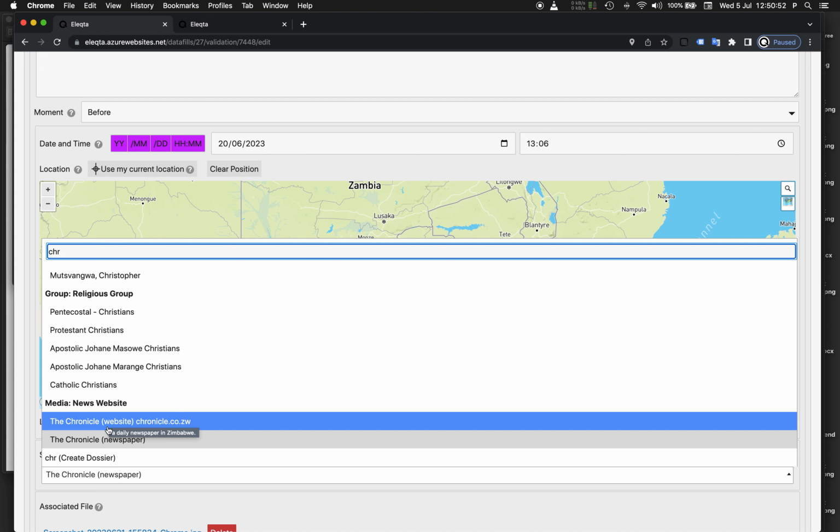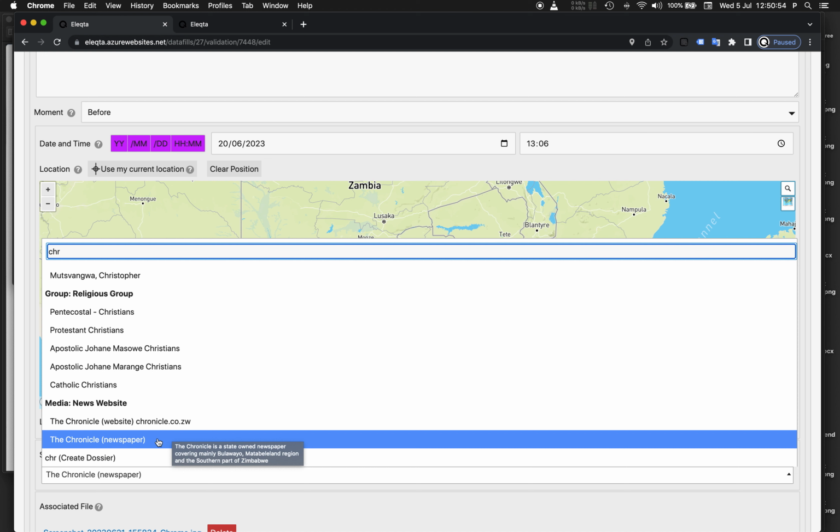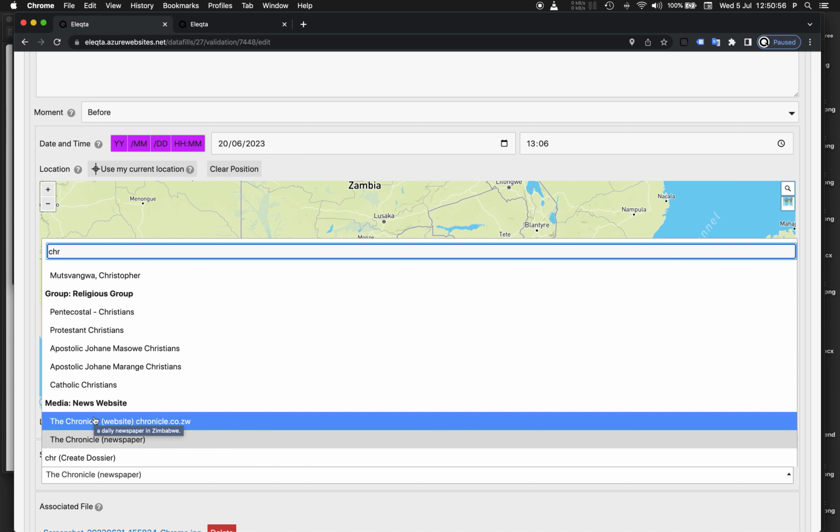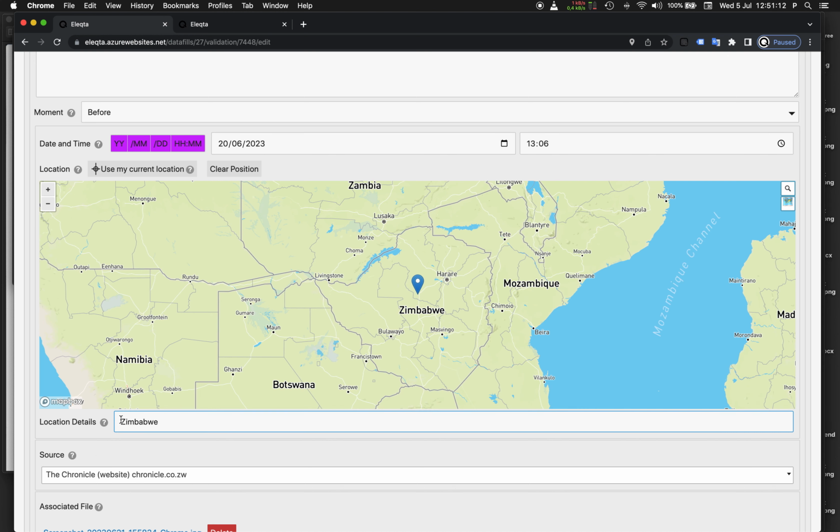I can also see from here that the Chronicle newspaper dossier has been incorrectly classified among the news website dossiers. I will change this, so don't worry about this. But anyway, since this article is coming from the Chronicle's website and not from the newspaper, the researcher should have selected this other source here. So I'm going to do it for him or her.